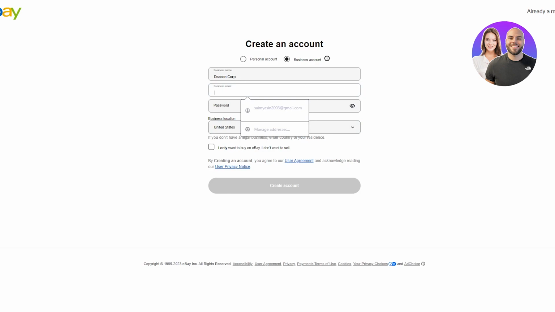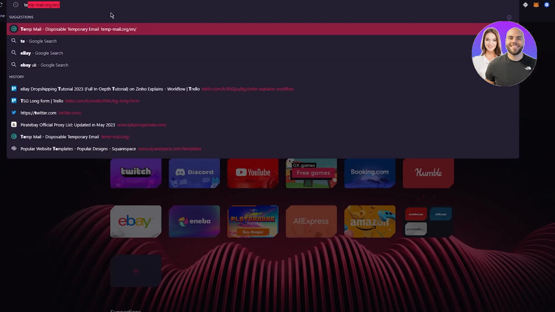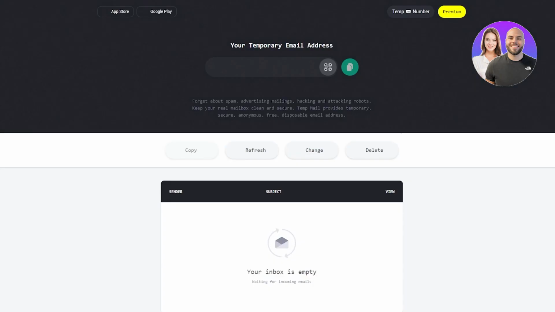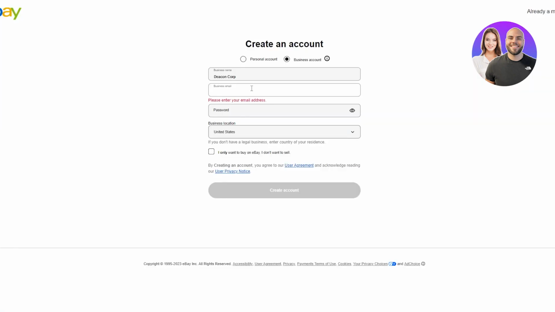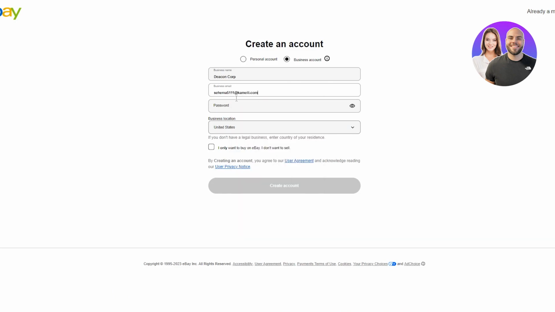And we're gonna put in our business email. Now for the email, I'm gonna go ahead and use a temp mail for myself. You don't necessarily need to follow this step. I usually do this step because I don't like wasting my own personal emails on this, because I've already used my personal email. So I'm just gonna copy this one. Now once you do that, paste.